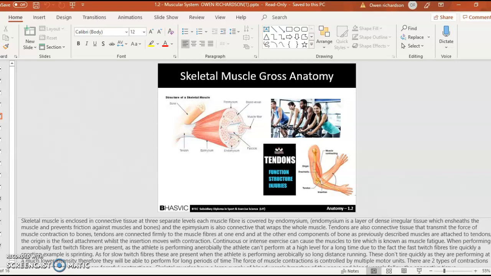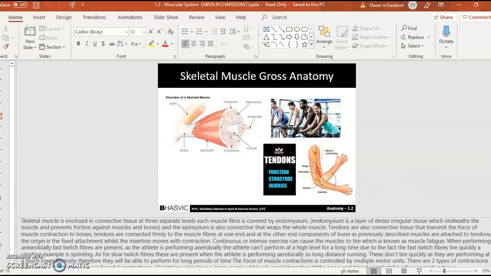Continuous or intense exercise can cause the muscles to tire, which is known as muscle fatigue. When performing anaerobically, fast twitch fibers are present. As the athlete is performing anaerobically, the athlete can't perform at a high level for a long time due to the fact that fast twitch fibers tire quickly. A sporting example of this is sprinting.